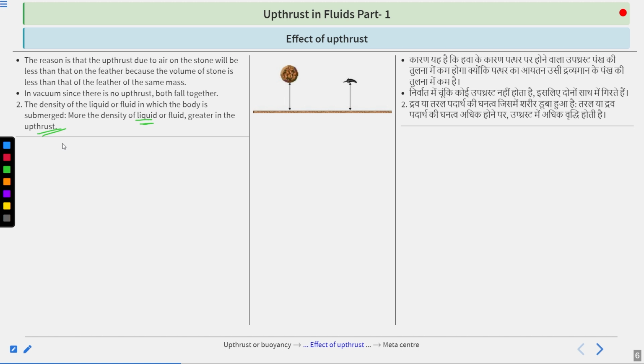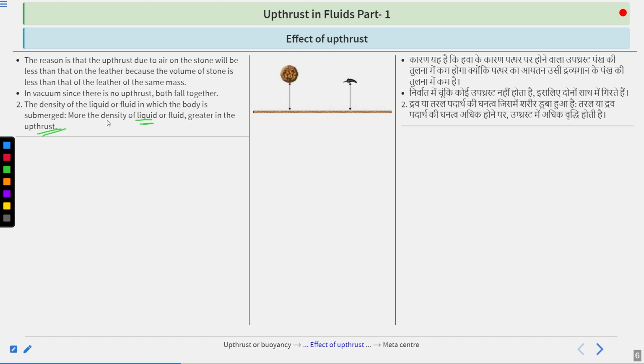So now if you try to immerse the mug inside the water, in both boiled water and cold water, you will find it is easier to immerse the mug inside the boiled water than the cold water. Why?